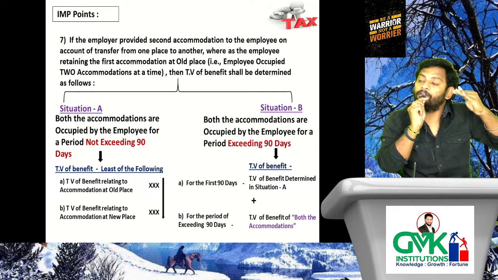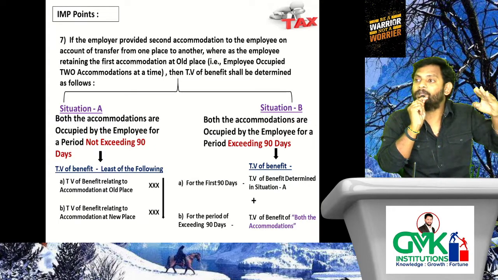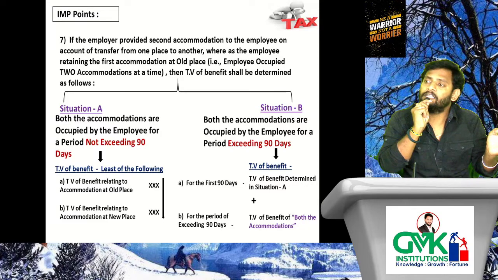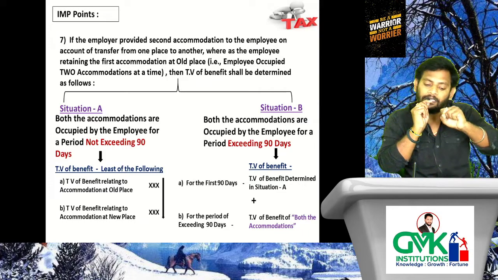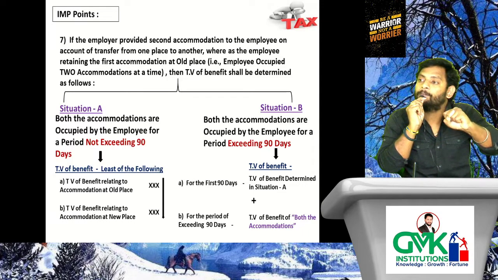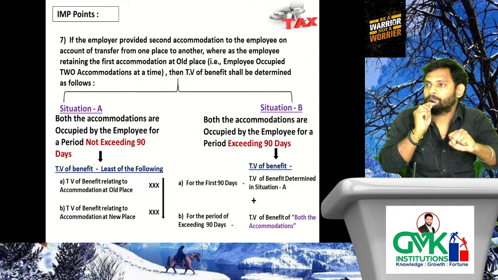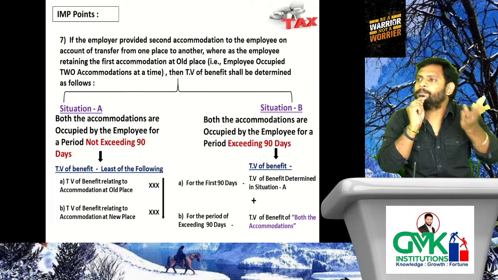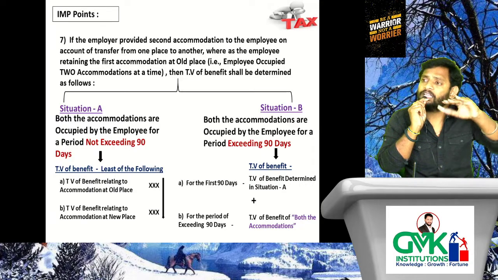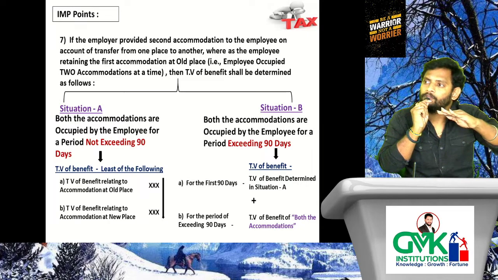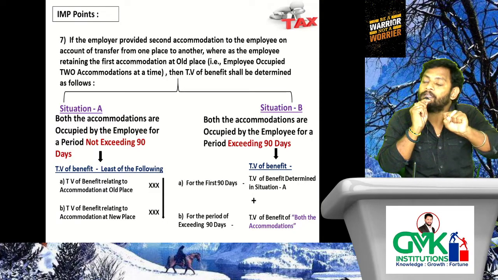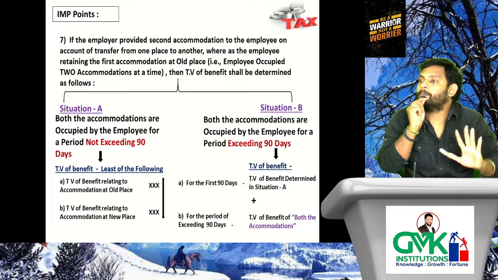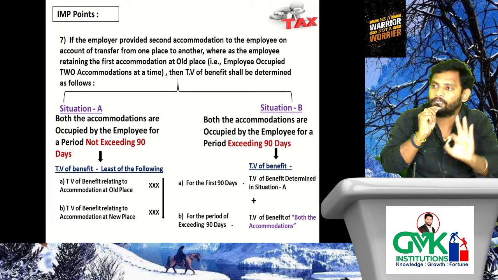For the remaining 6 months period, determine the TV of benefit for Hyderabad accommodation, determine the TV of benefit from Mumbai accommodation, add these two benefits, then it will be chargeable to tax for the remaining months. Remaining 6, or 5 months, sorry, 8 months I told you. That means 3 months already over. We determined the lesser of the two benefits as the TV of benefit. Then for the remaining 5 months, the TV of benefit from both the accommodations will be chargeable to tax. Very important.